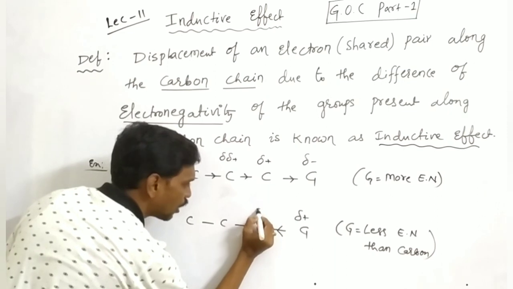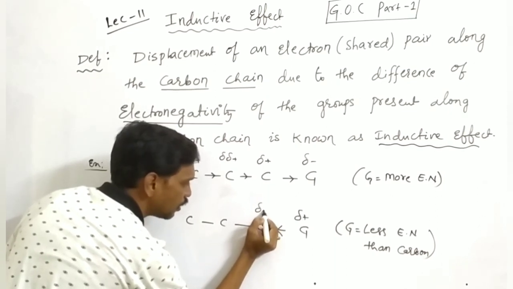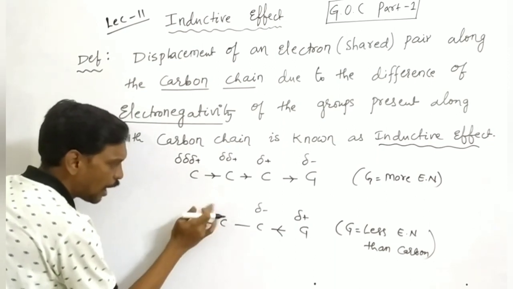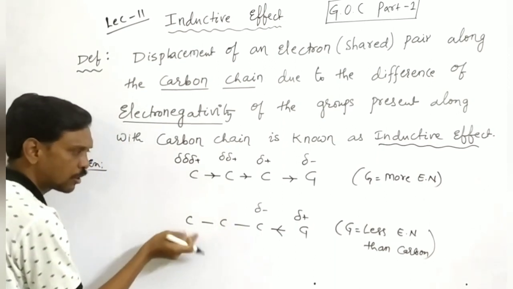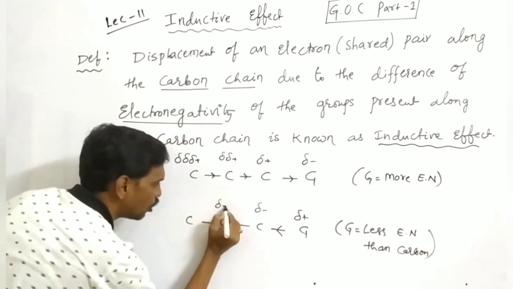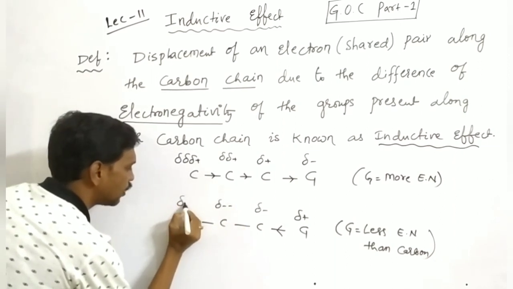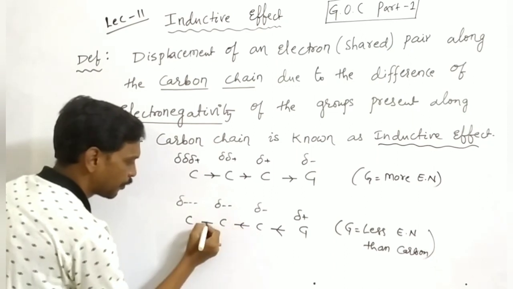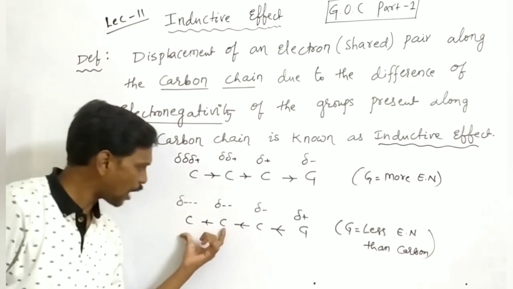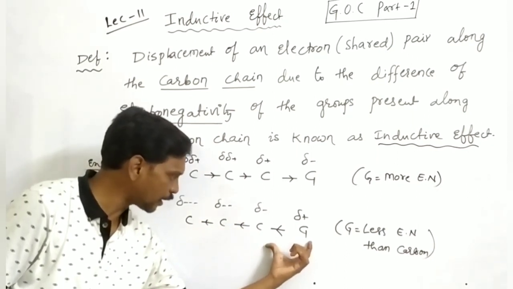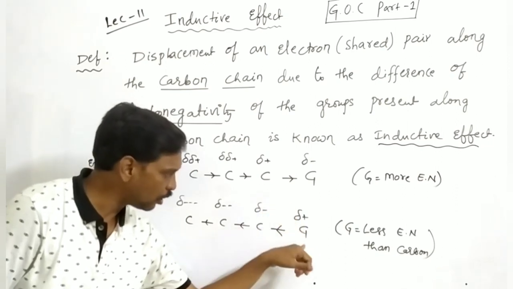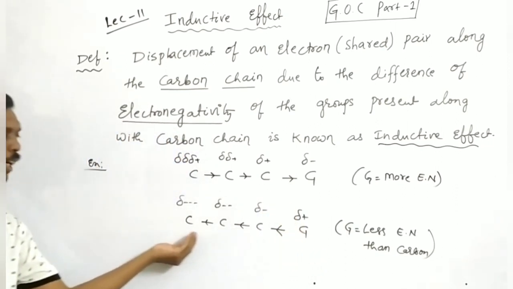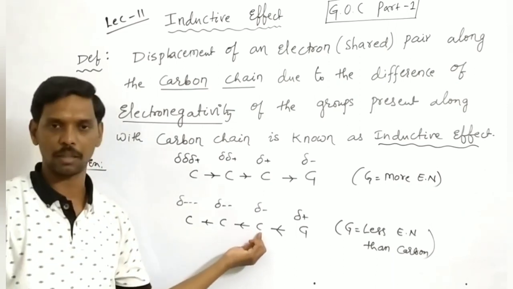Now this carbon gets negative. At the same time, this carbon also pulls the electrons towards its side, so they get like charge. It means this carbon pulls the electrons of the less electronegative element towards the more electronegative atom, that is carbon.